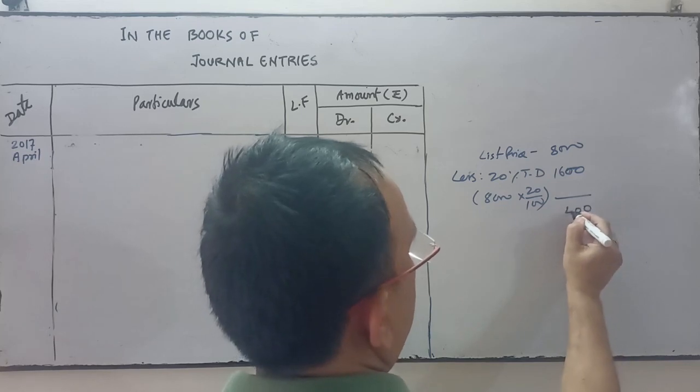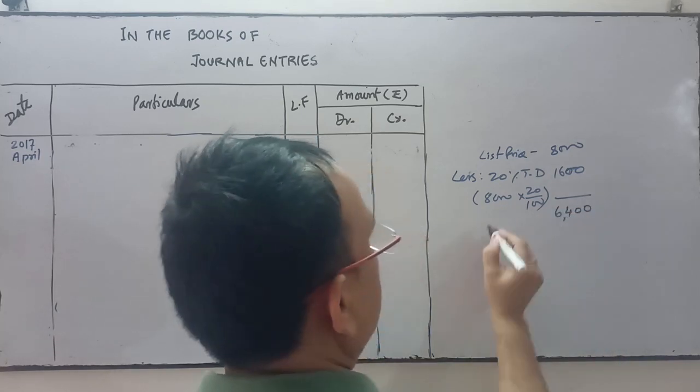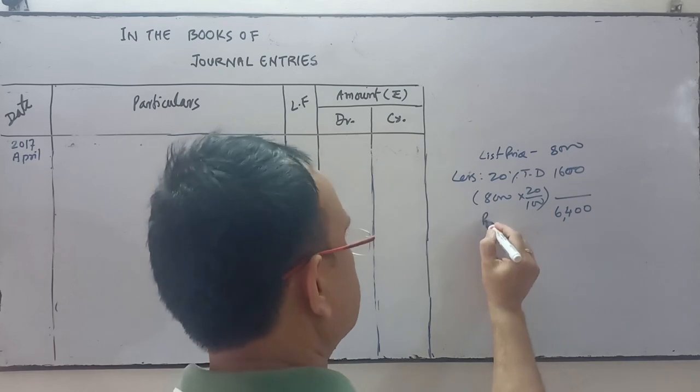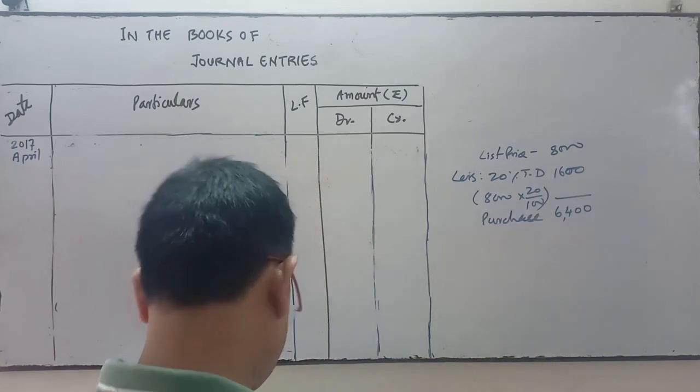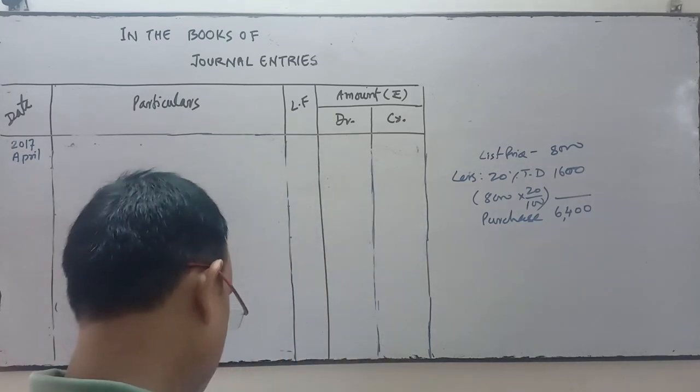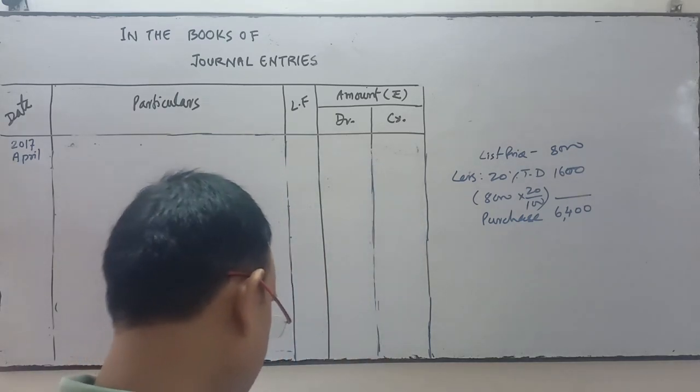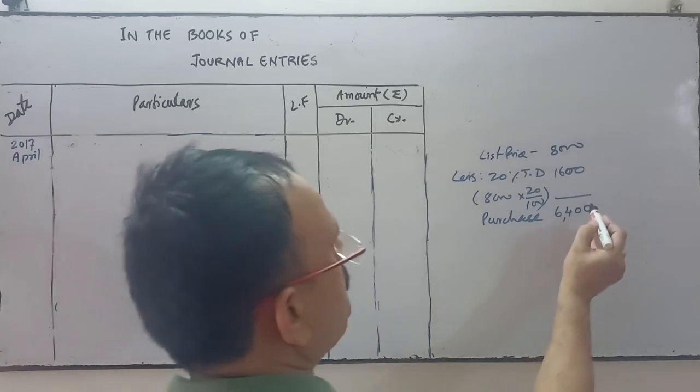So 6,400 is your purchase amount. Purchase is actually 6,400 after deduction of trade discount, and this amount is paid by check.